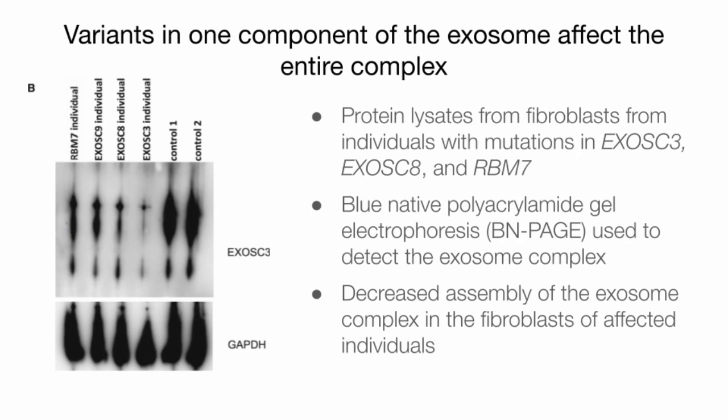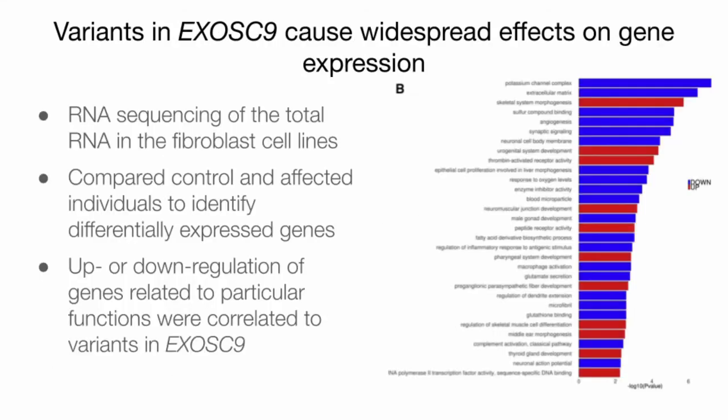They then used blue native polyacrylamide gel electrophoresis, or BN-PAGE, of protein lysates from the fibroblast samples to isolate and visualize expression of the exosome complex. This showed that variants in one component of the exosome corresponded to decreased assembly of the entire exosome. Then they performed RNA sequencing of the total RNA in the fibroblast cell lines of control and affected individuals. This allowed them to identify differentially expressed genes and the resulting up or down regulation of associated function correlated to